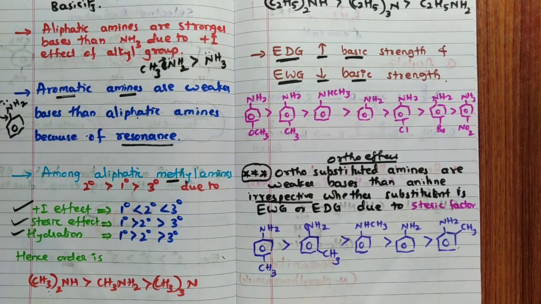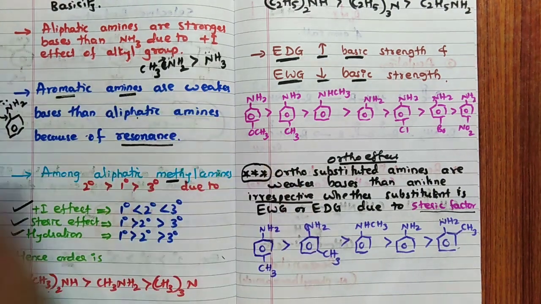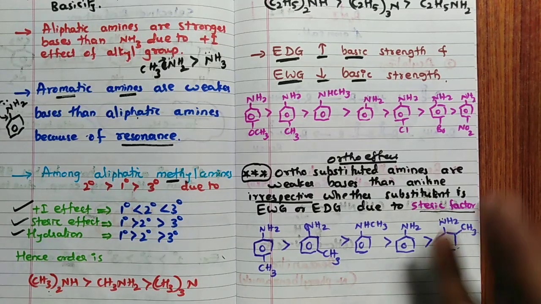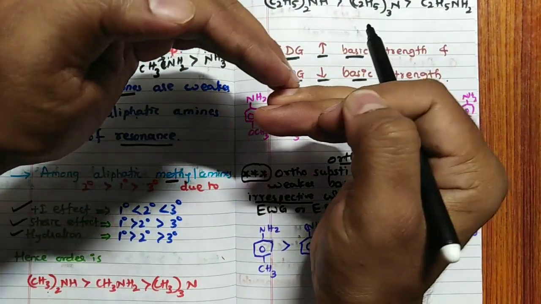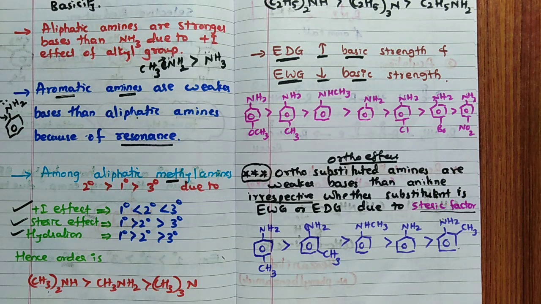Ortho effect means what happens, remember, because of the steric factor, this CH3 will not allow this lone pair of electrons for donation. It will produce a steric factor. It will cover that NH2 so that NH2 will not donate the electron easily. That is called the ortho effect.